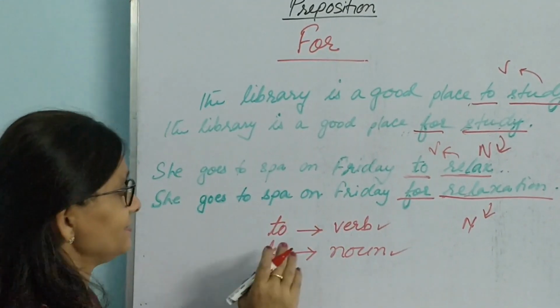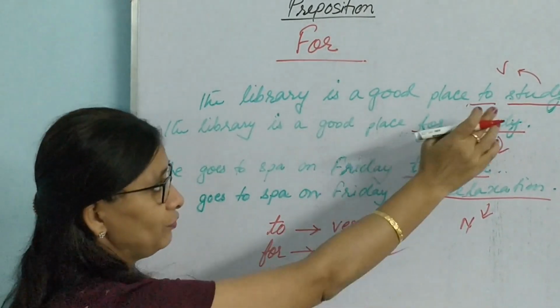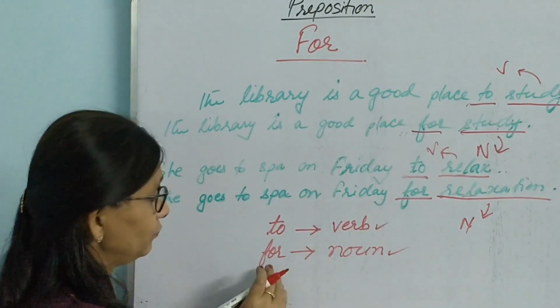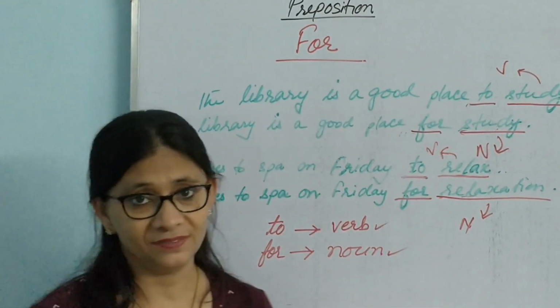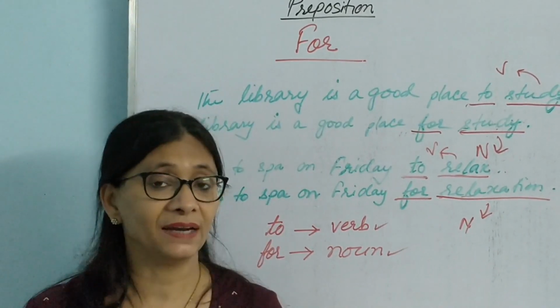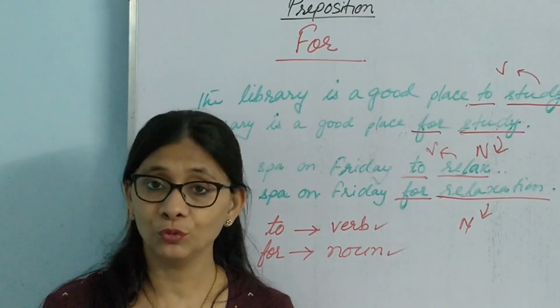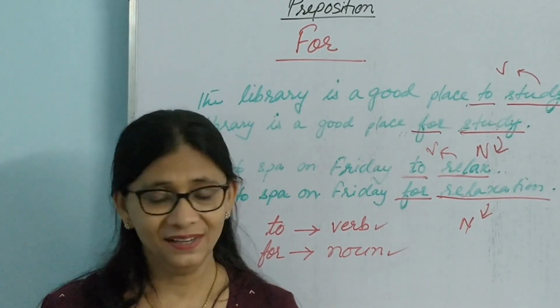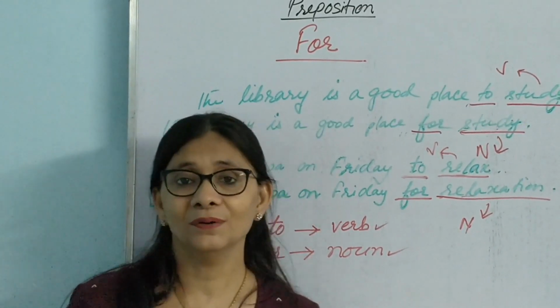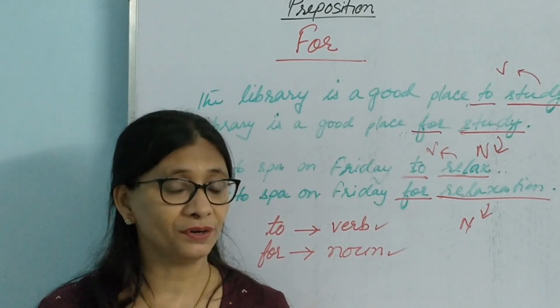So we can say that when we write to, we have to write a verb, and when we give for, we have to use a noun. So this is all the difference. With to and for, sometimes we can interchange them, but then we have to take care to see whether we are using a verb or a noun. So my dear students, this is all for for.